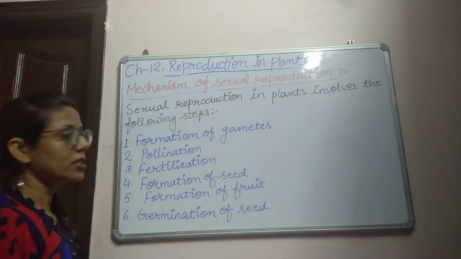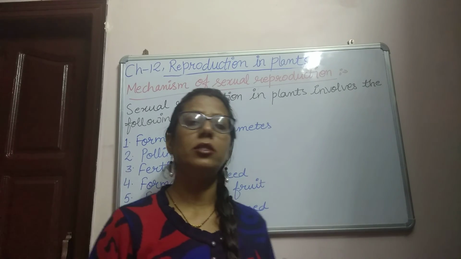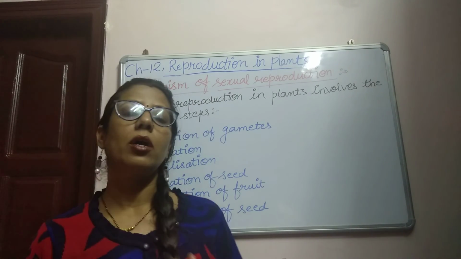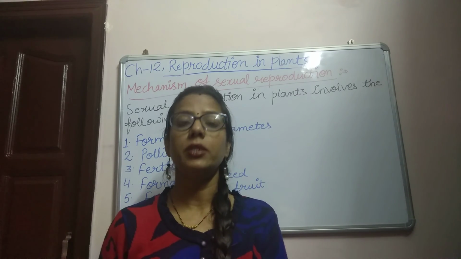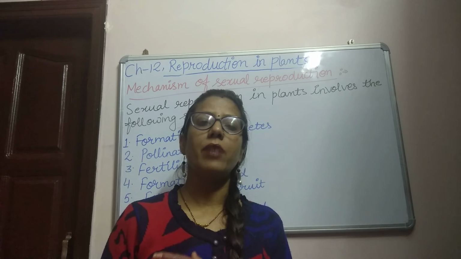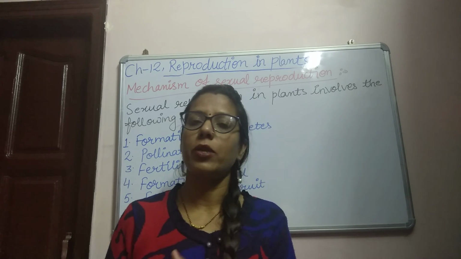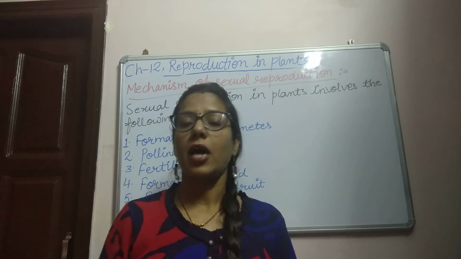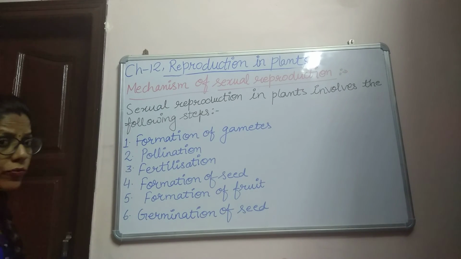The very first step is the formation of gametes. We have already discussed this step: pollen grains form in the anther and are the male gametes, and ovules are the female gametes and are formed in the ovary, which is part of the female reproductive part, the carpel or pistil.